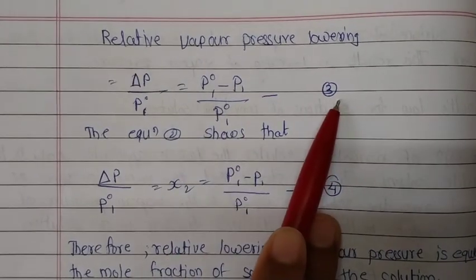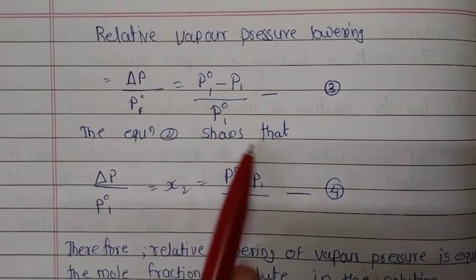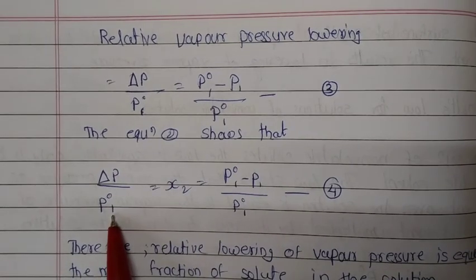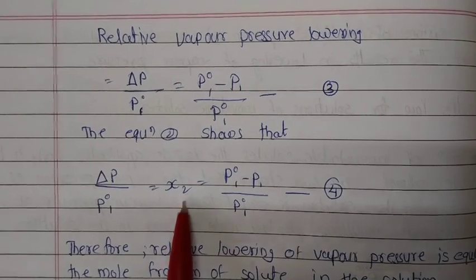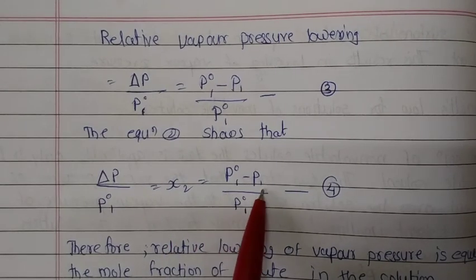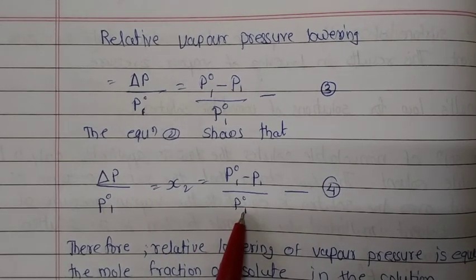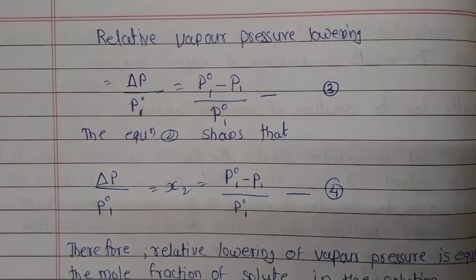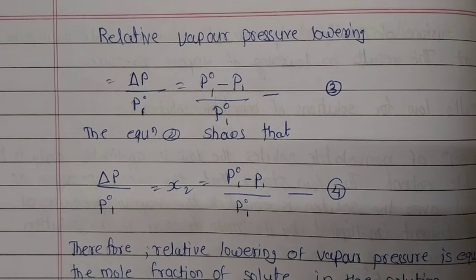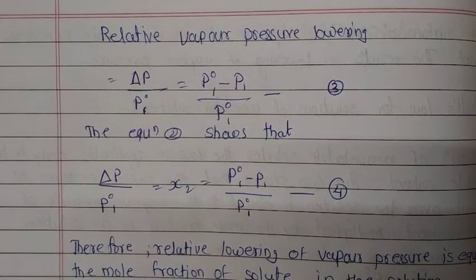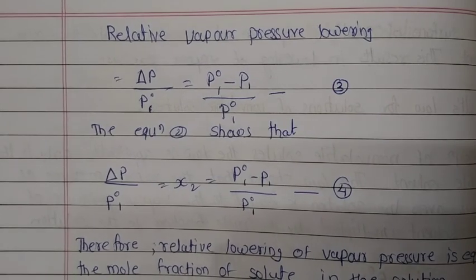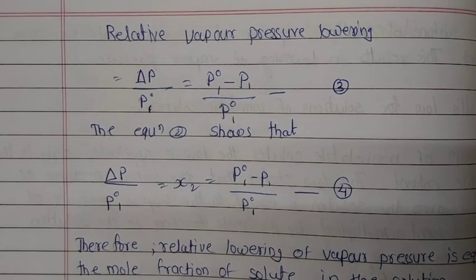Call it equation number 3. Now, equation 2 shows that del P upon P01 is equal to X2, which is again equal to P01 minus P1 upon P01. Equation number 4. Thus, the relative lowering of vapor pressure is equal to the mole fraction of the solute in the solution, and therefore relative vapor pressure lowering is a colligative property.